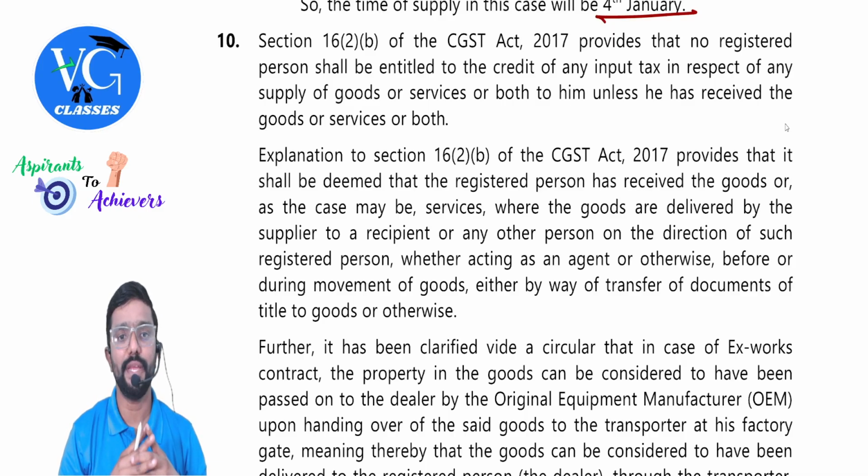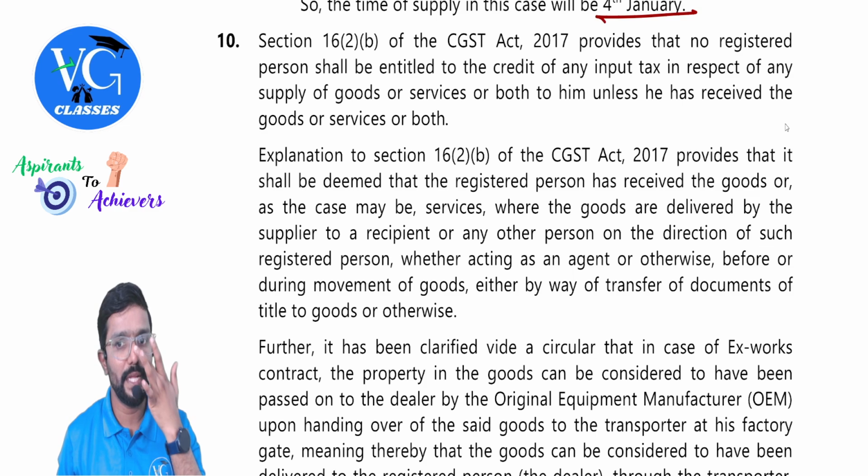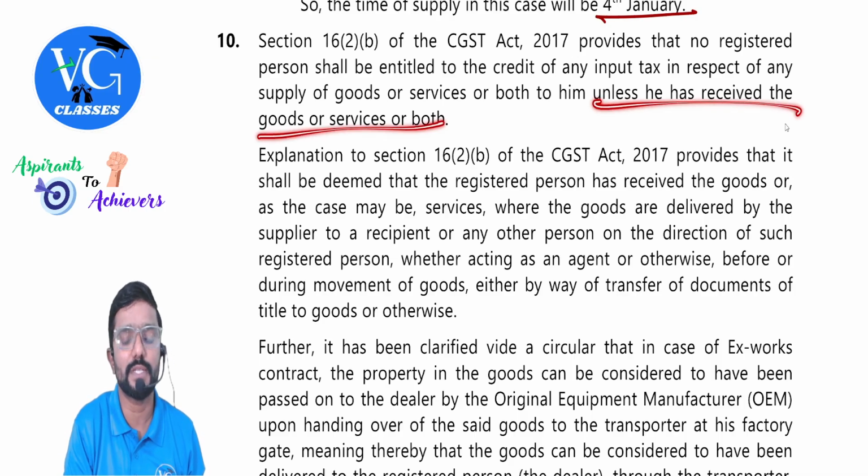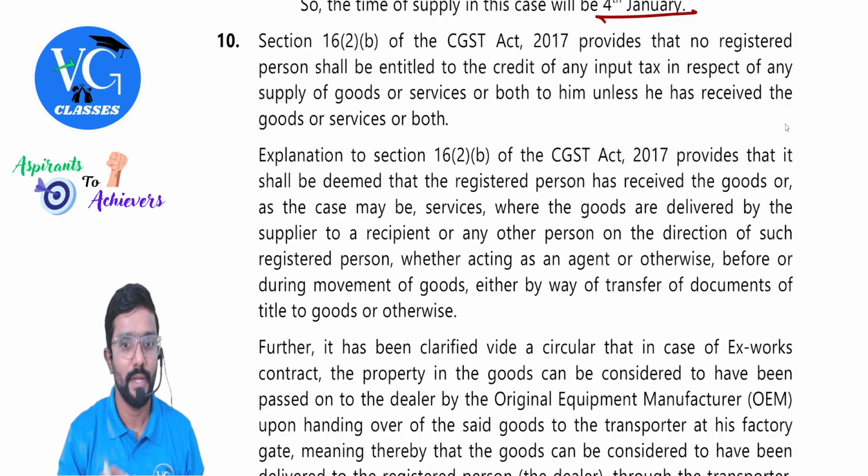Section 16(2)(b) of CGST Act 2017 provides that no registered person shall be entitled to the credit of any input tax in respect of any supply of goods or services or both to him unless he has received the goods or services or both.